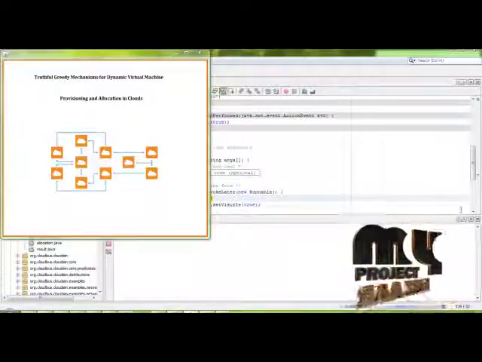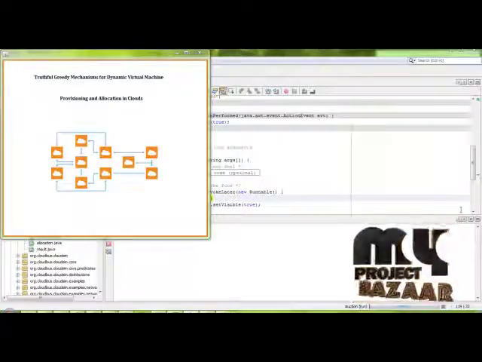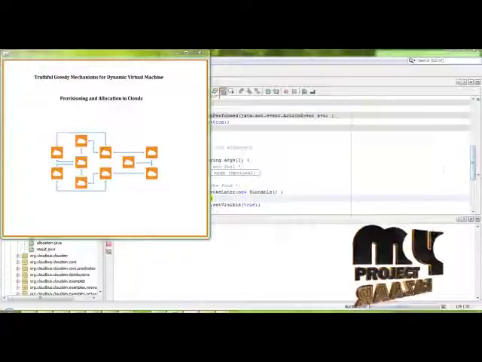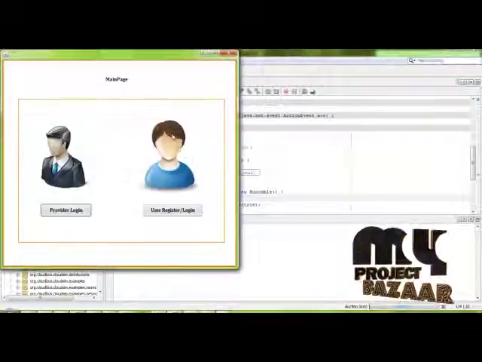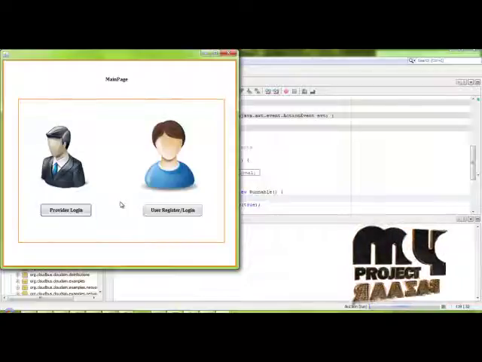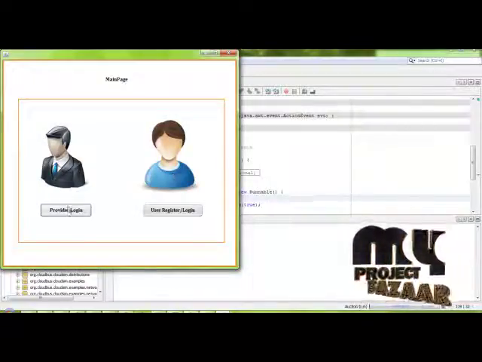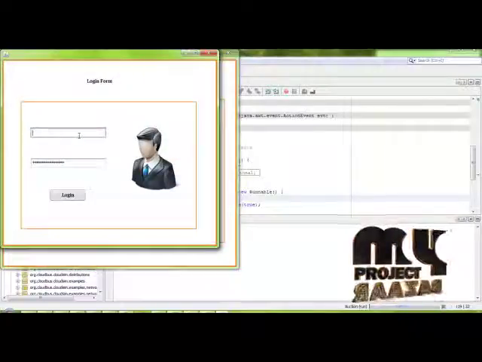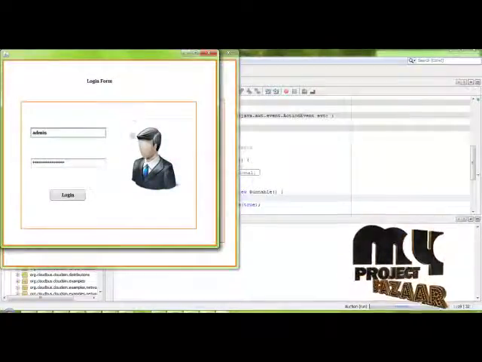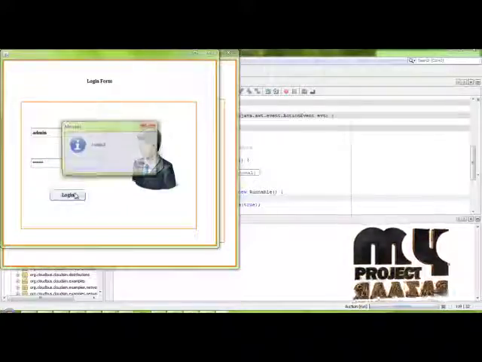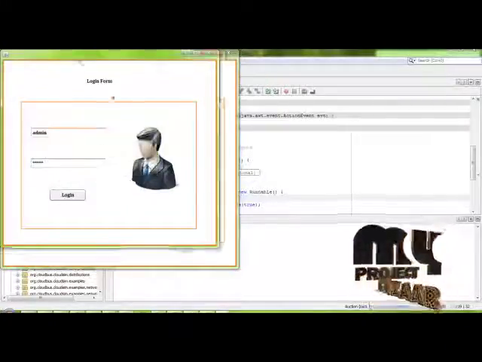Let's start our demo. Our project title is Truthful Greedy Mechanism for Dynamic Virtual Machine Provisioning and Allocation in the Cloud. Just click that image, and this is the main page. This is the login. Here we have the login for both provider and user. First of all, click the provider login, enter admin as the username and admin as the password. Click the login and it's verified.